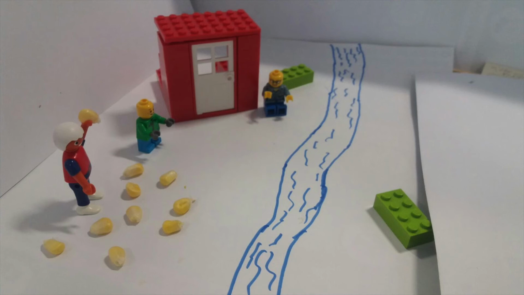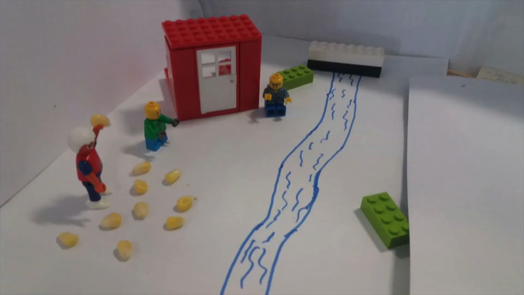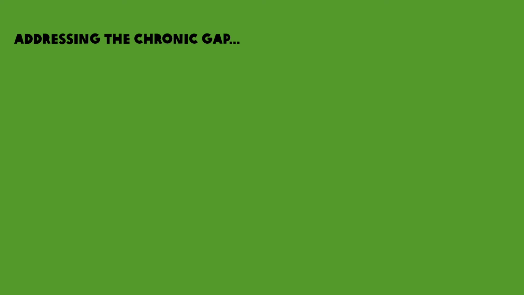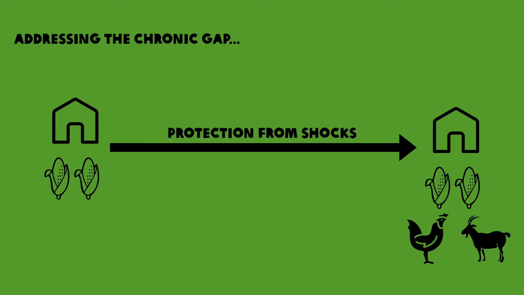Organizations like Oxfam could join forces with local actors, for instance, and help build a small dam so that Abdul's water supply will be secure even in a drought. Such an intervention would reduce Abdul's heavy dependence on rainfall, thus contributing to addressing the chronic gap. It is about addressing the gap between what households have and what they need to protect themselves from shocks.